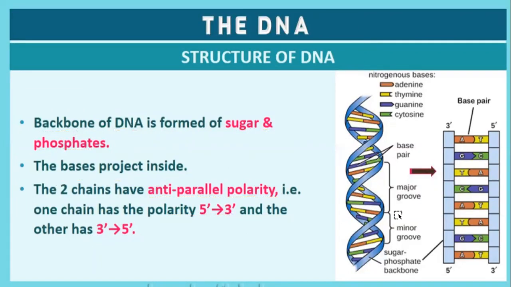Look, how is it arranged? These are two nucleotide sequences, 3' to 5' and 5' to 3', running in opposite directions. They are twisted in a right-handed fashion. Okay, next one.